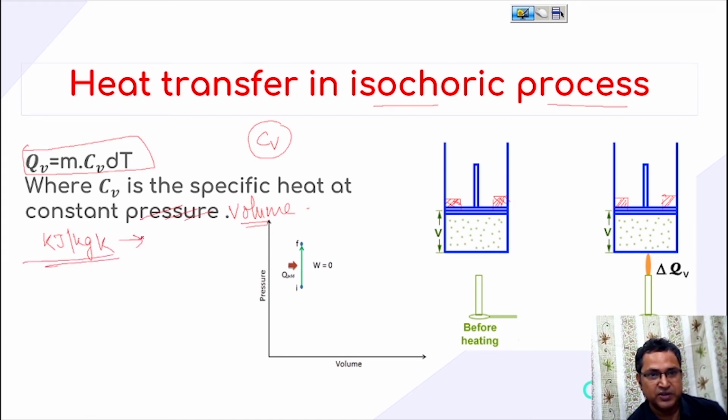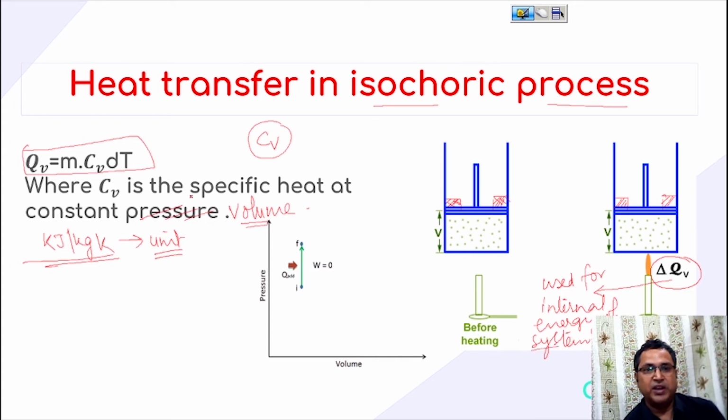This amount of heat is used for changing the internal energy of the system.